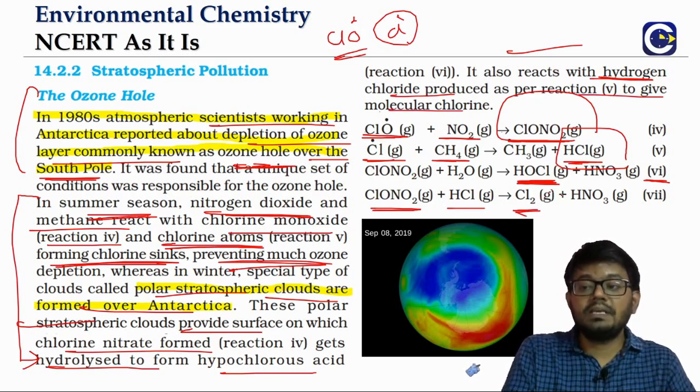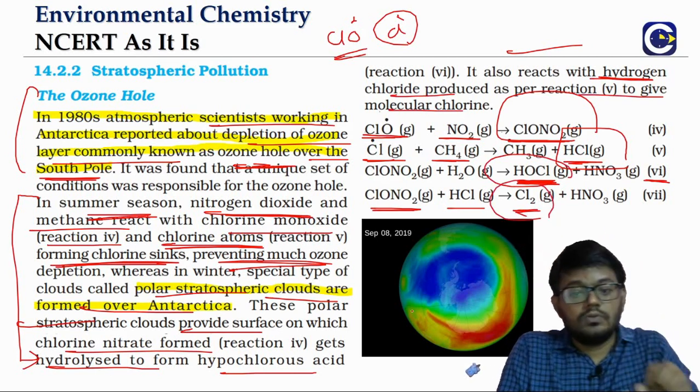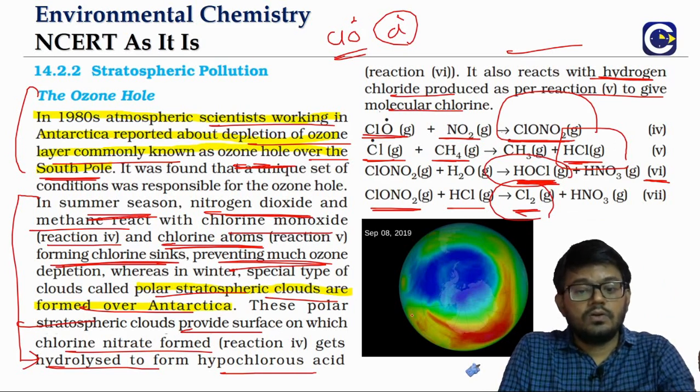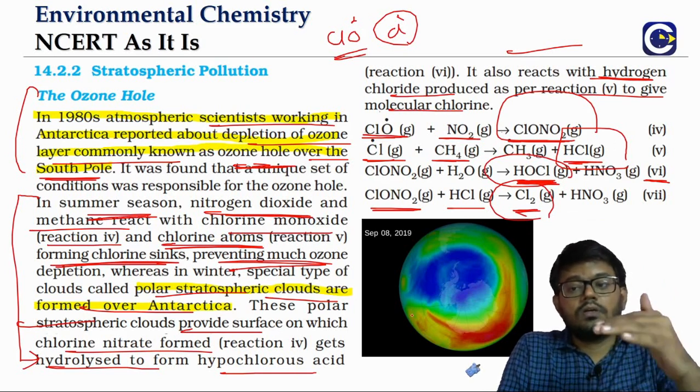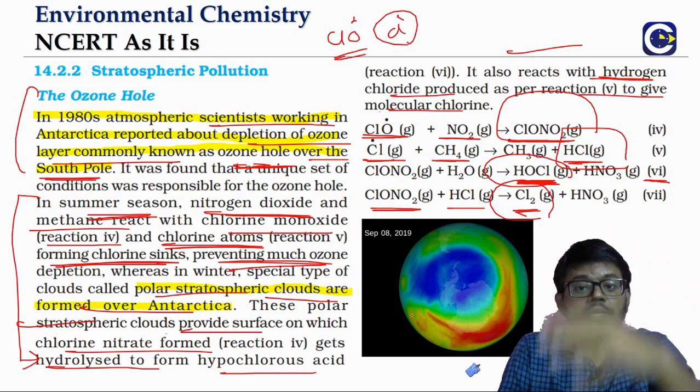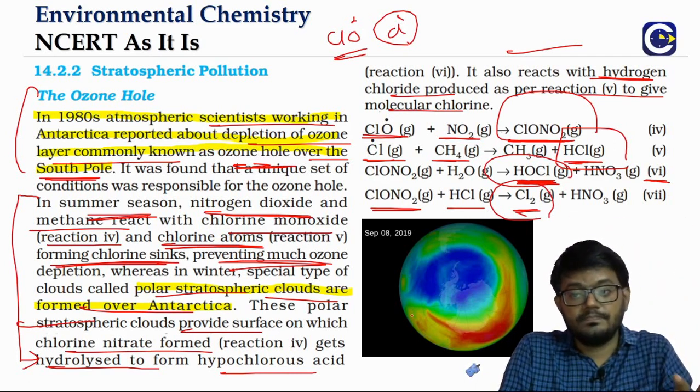So what is happening is we are getting from the non-reactive form, HCl and chlorine nitrate. They are what? Non-reactive in the sense they are non-reactive from the point of view of damaging the ozone layer.